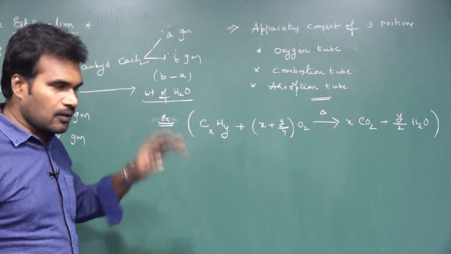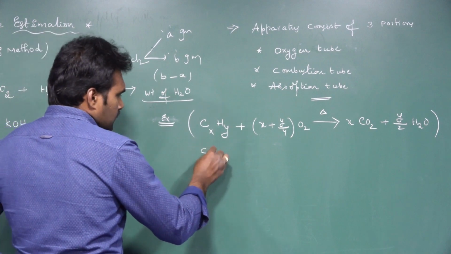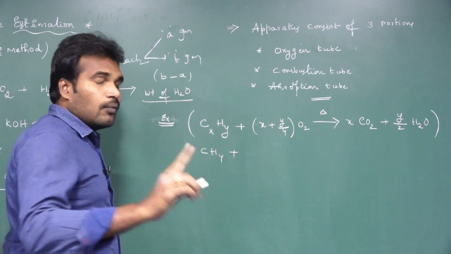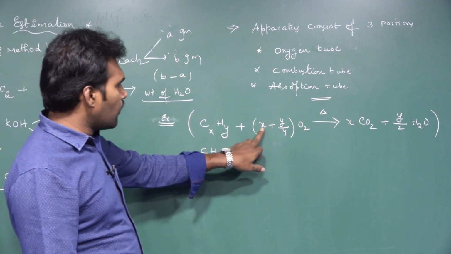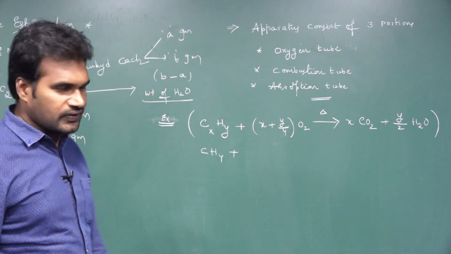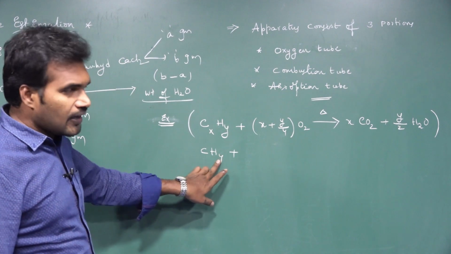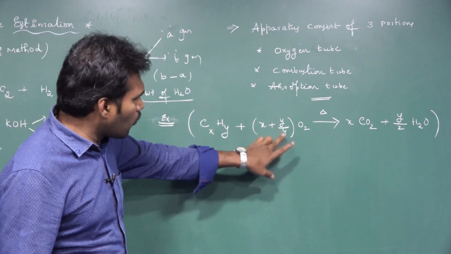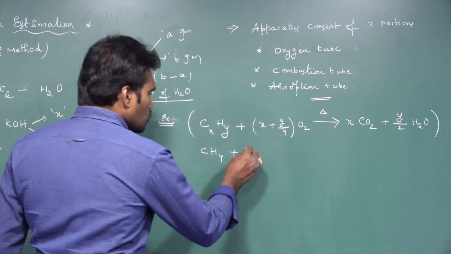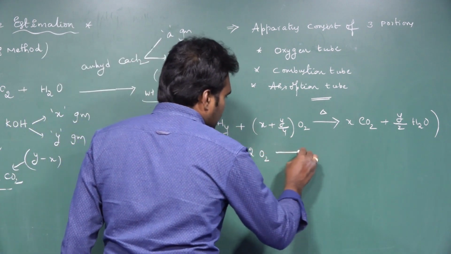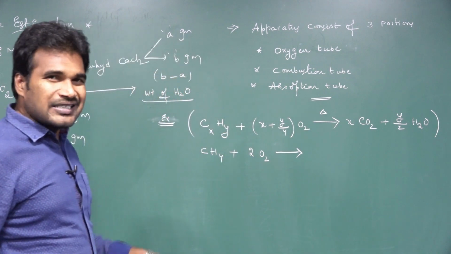So this general combustion reaction of hydrocarbons is very useful to write the moles of the products produced directly. For example, you take CH4. 1 mole of methane consumes how many moles of oxygen? Here is the formula, X plus Y by 4 moles of oxygen. Here the X value is 1, the Y value is 4. So 1 plus 4 by 4. 4 by 4 is 1, 1 plus 1, 2 moles. It consumes 2 moles of oxygen and produces X moles of CO2.